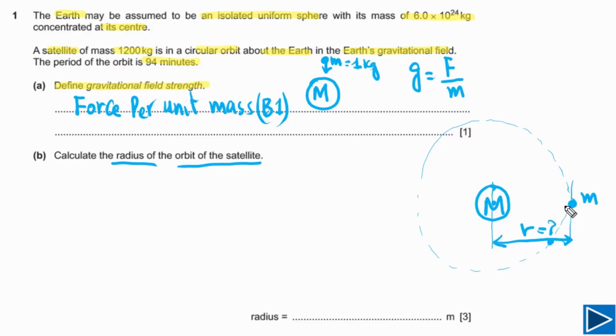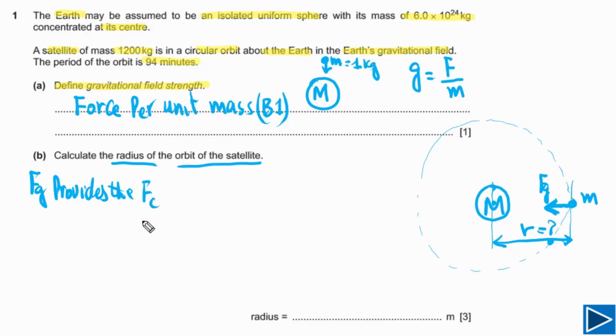Now we need to understand, as this satellite is moving in a circular orbit and it is accelerating, because its velocity means its direction is changing all the time, so it is accelerating. If a body is accelerating, it means there is a resultant force, and in this case the resultant force is provided by the gravitational force between these two bodies. So we can simply write down the gravitational force provides the centripetal force.